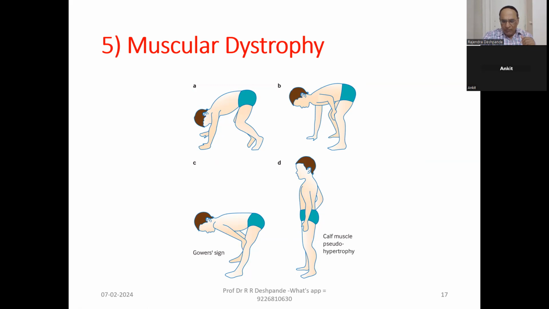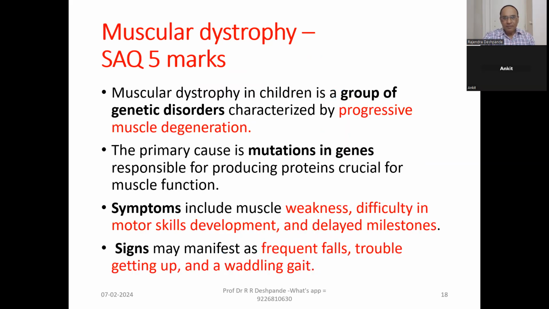Here is also another finding. Can you see my cursor? Please see the calf muscle here. This is a calf muscle. Pseudohypertrophy. Pseudo, not real. Hypertrophy, big muscle. The calf muscle will be big. Muscular dystrophy in children is a genetic disorder characterized by progressive muscle degeneration.